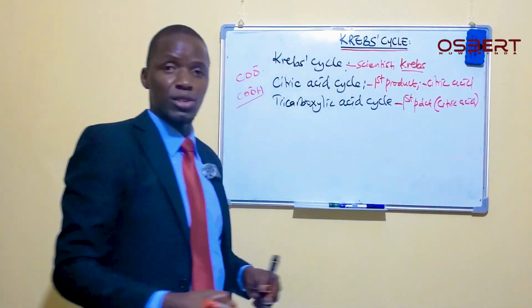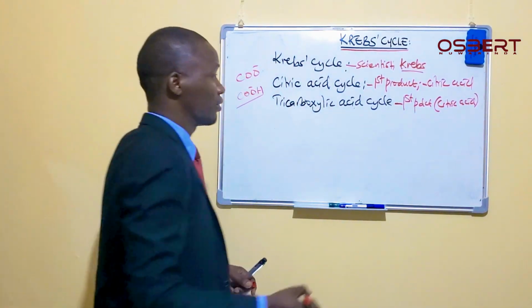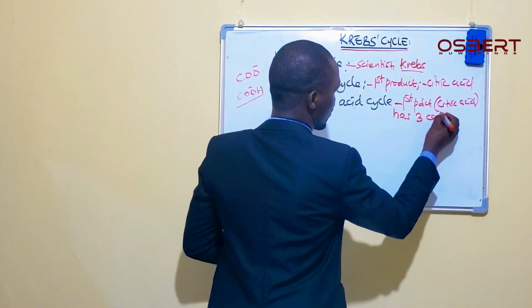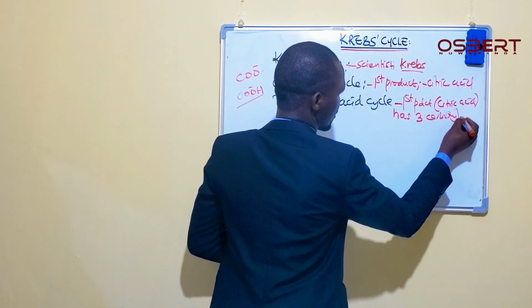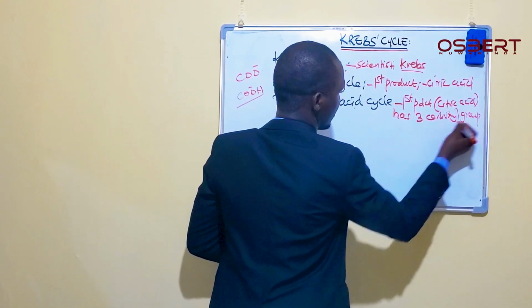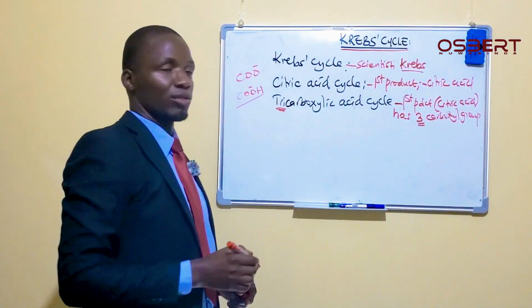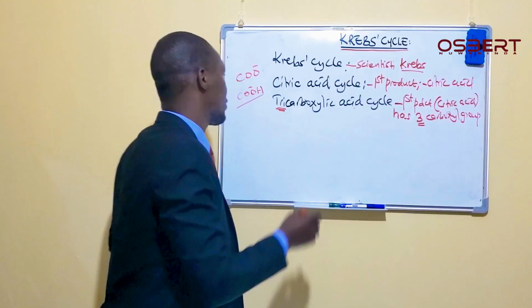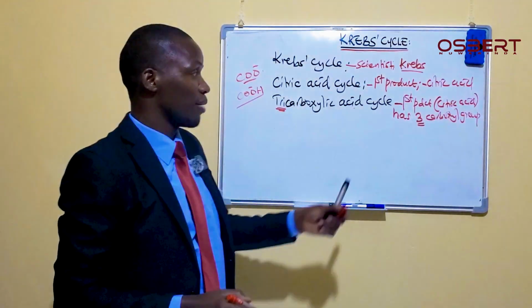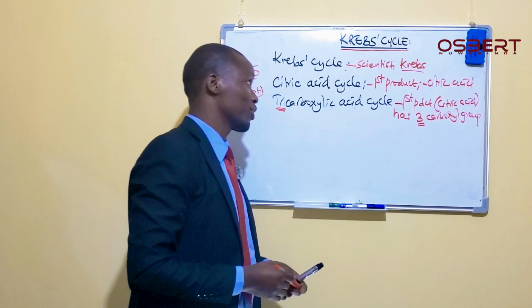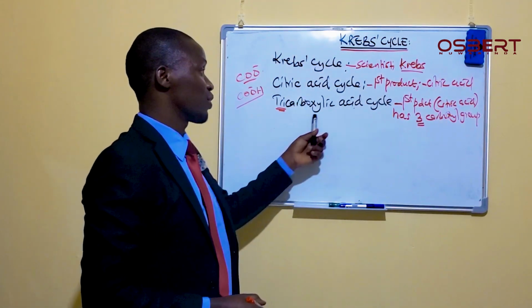When you go to its chemistry and structure, you find that citric acid has 3 carboxyl groups. This 3 is what the tri refers to. So because it has 3 carboxyl groups, we can also refer to it as the tricarboxylic acid cycle.